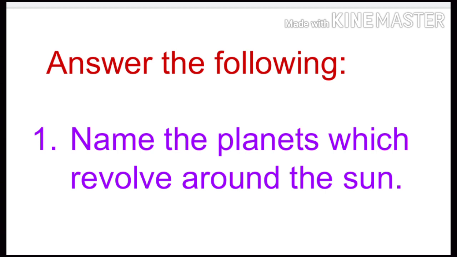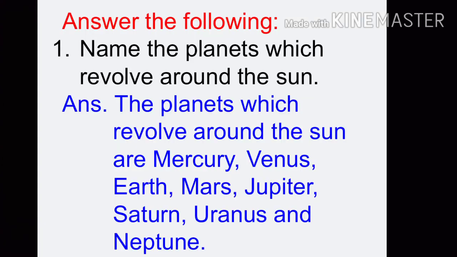Now we shall discuss the last question. Answer the following. First one, name the planets which revolve around the sun. Answer. The planets which revolve around the sun are Mercury, Venus, Earth, Mars, Jupiter, Saturn, Uranus, and Neptune.